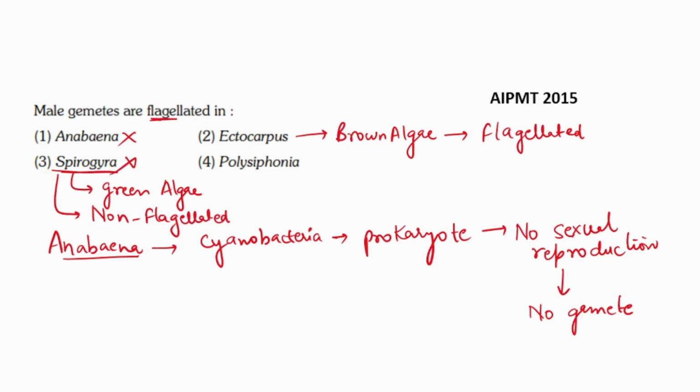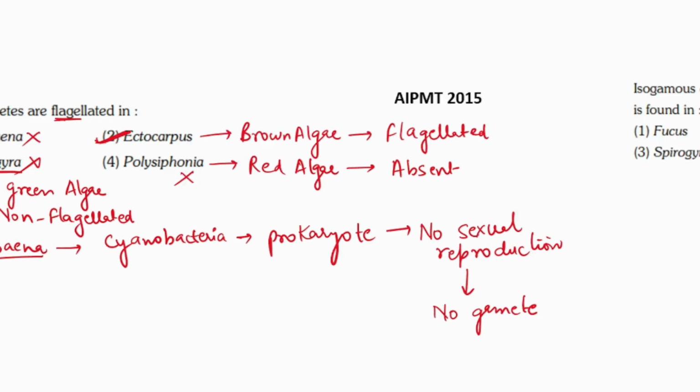So this is an incorrect option. Fourth is Polysiphonia. Polysiphonia is a red algae. And flagella is completely absent in red algae. That means the gametes are non-flagellated. So Polysiphonia is also the incorrect option. So the correct option is option number 2, that is Ectocarpus.